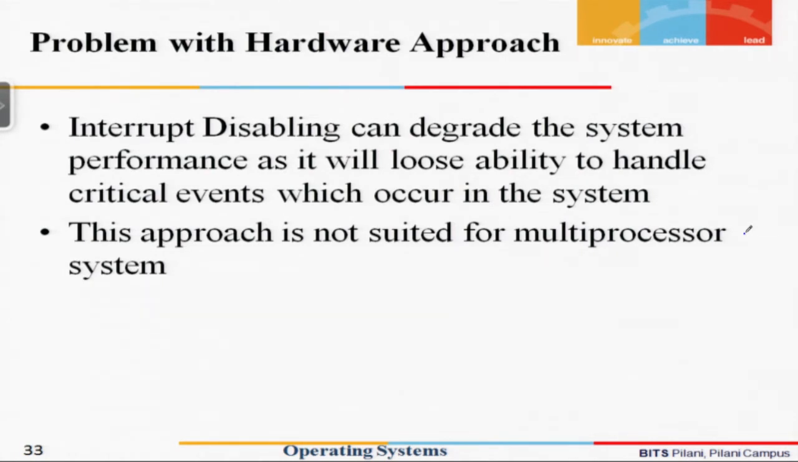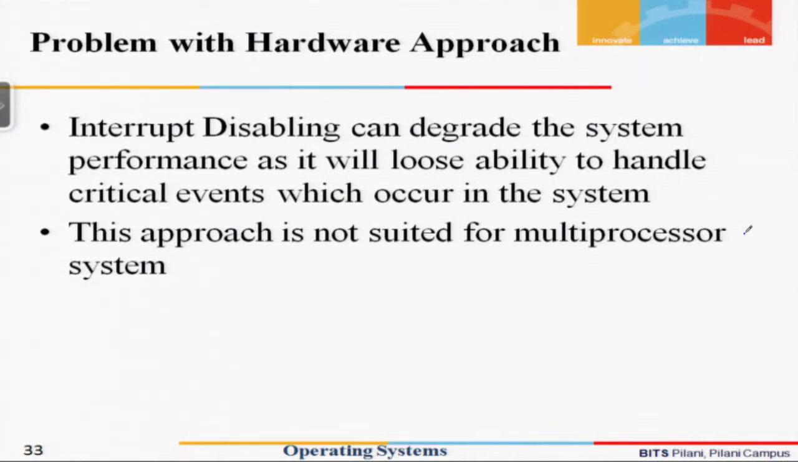The second problem is that this particular approach is mostly suited for a uniprocessor system. The case is that there is a single processor which is executing, so whenever the program starts executing, it disables the interrupt. But let us assume the case where we have multiple processors and there are different codes executing on different processors.